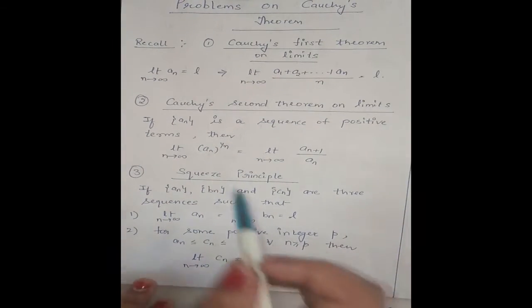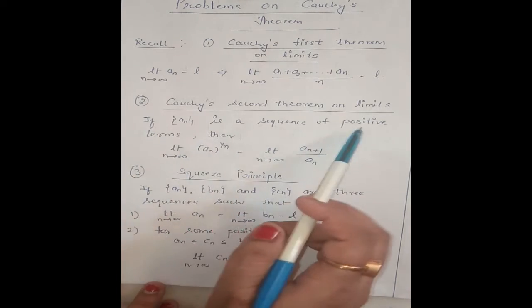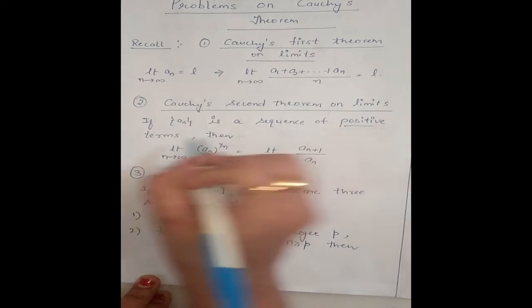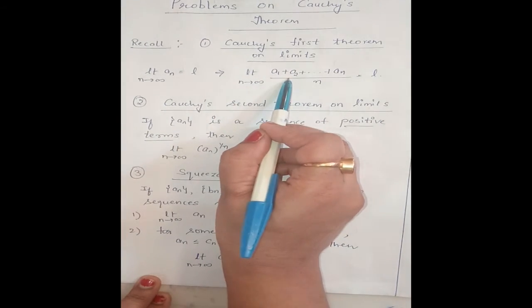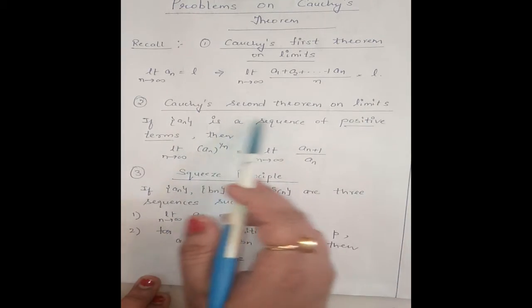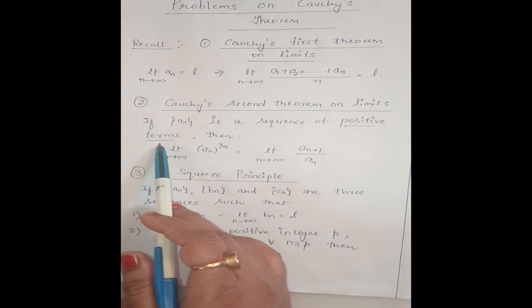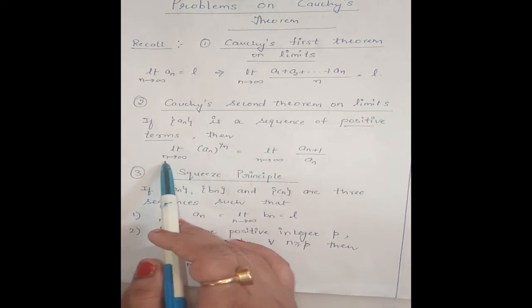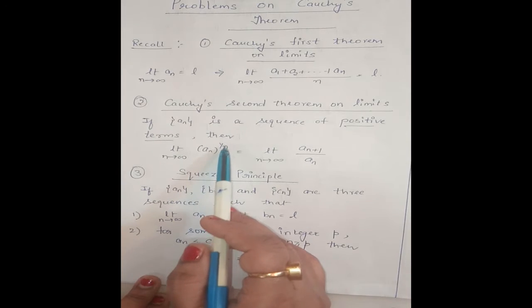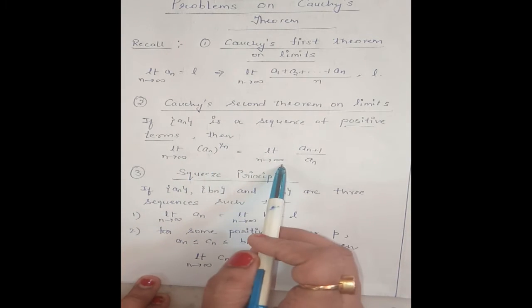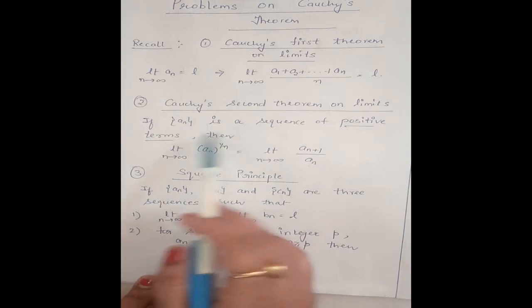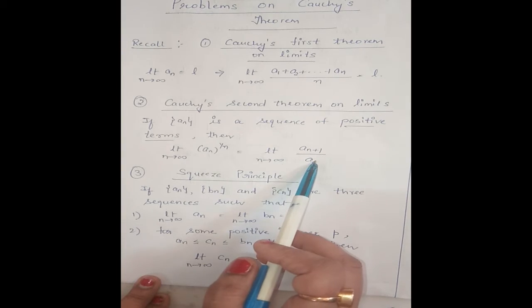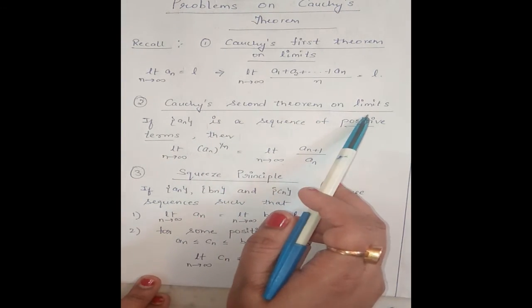Second is Cauchy's second theorem on limits. If an is a sequence of positive terms, here we need the positive terms. In the first theorem we have no such condition, but in Cauchy's second theorem on limits we have a condition: an is a sequence of positive terms. Then limit n tending to infinity an power 1 by n is same as limit n tending to infinity an plus 1 divided by an. If an is a sequence of positive terms, then these two limits are equal. This is Cauchy's second theorem on limits.